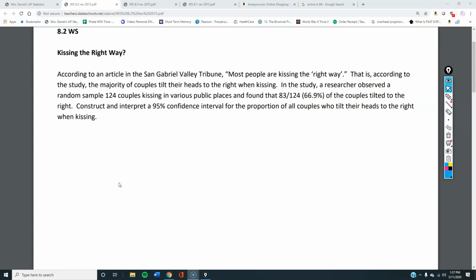All right, let's check our conditions on this beast. Here's my Moby. So is it random? Is it a simple random sample? Yes, because it says so.